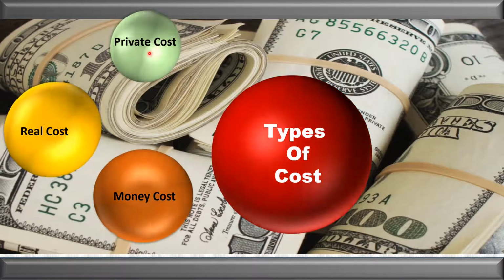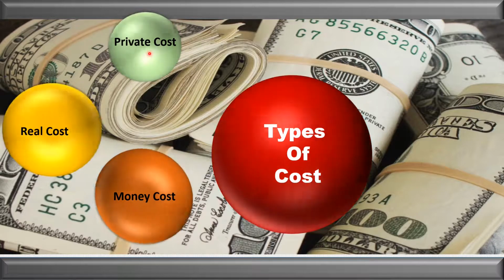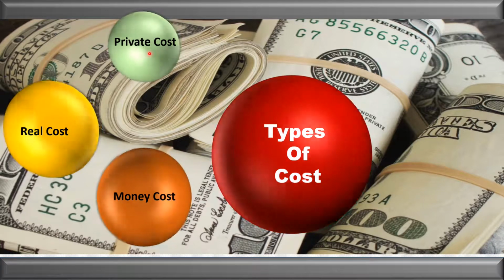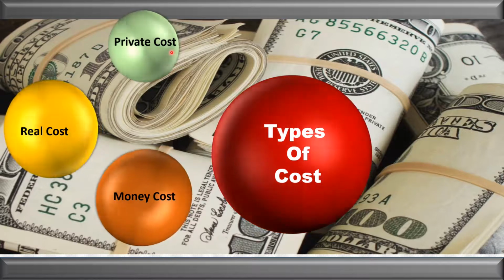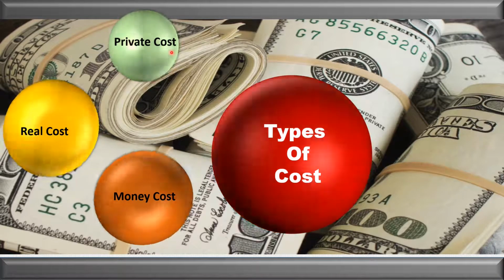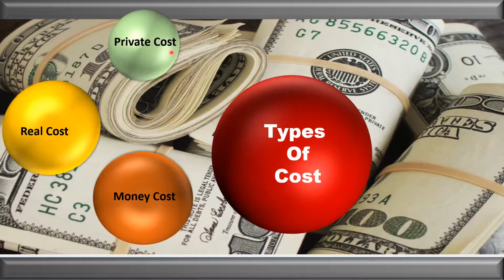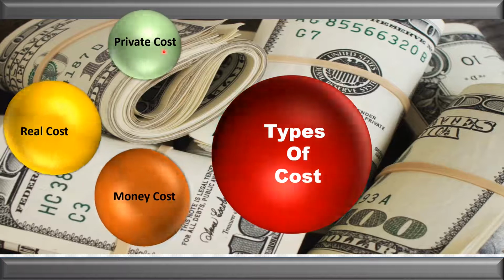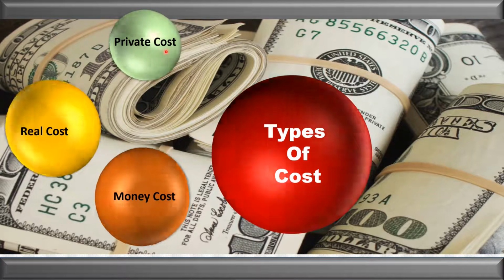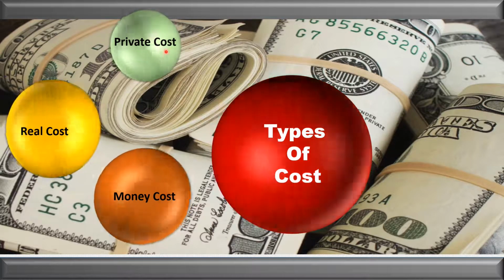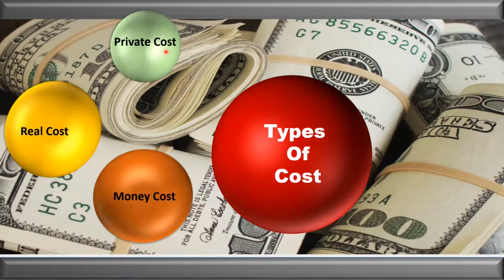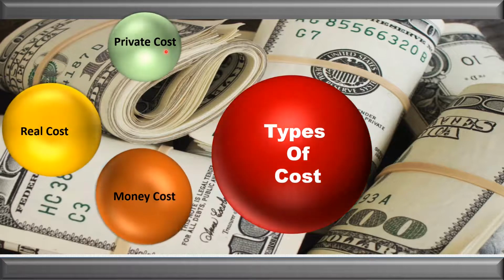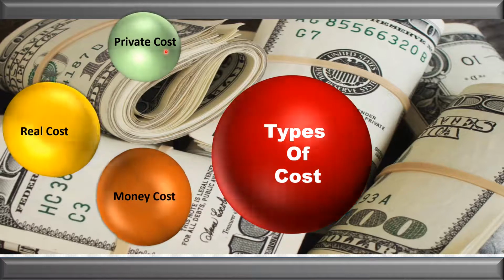Private cost means the cost incurred by the manufacturing sector privately to carry out the production for their organization. For example, the factory purchases machinery so that they can carry out the production process of their own. The factory is not purchasing the machinery for the entire industry manufacturing the same type of product. They have purchased the machinery so that the specific factory can manufacture the product according to the requirements of their consumers.